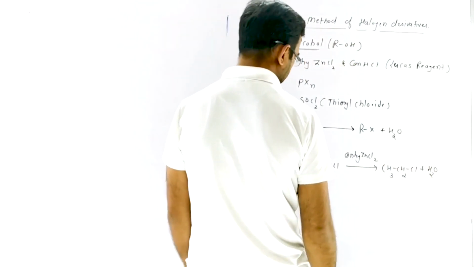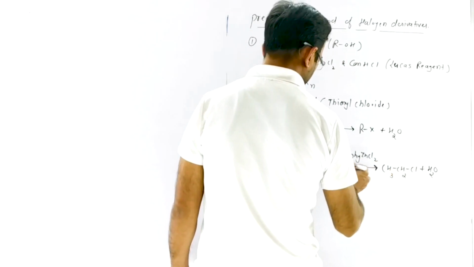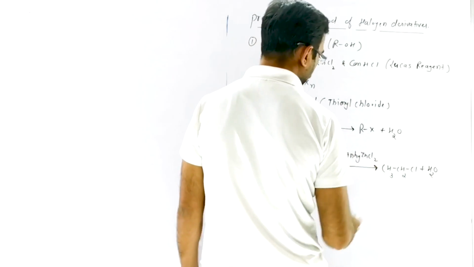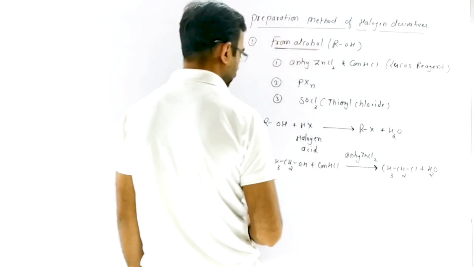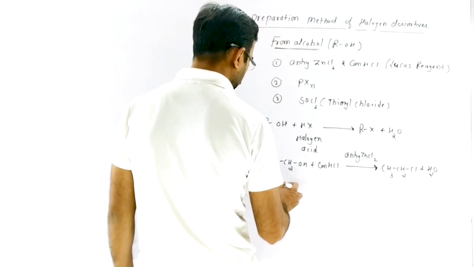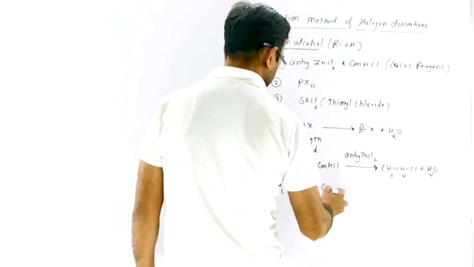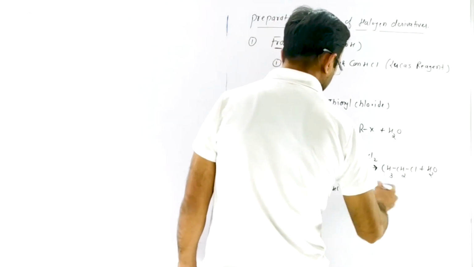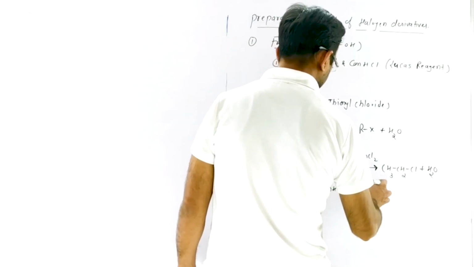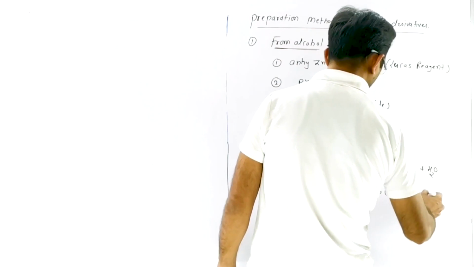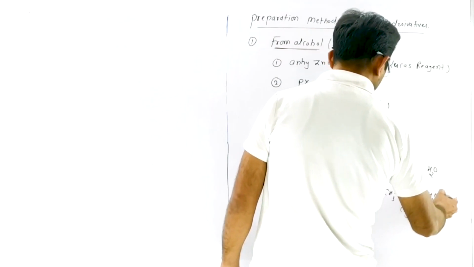So in this reaction, the OH group is removed from alcohol and substituted by the chloride group. Now a similar reaction is also possible with isopropyl alcohol, concentrated HCl, in presence of anhydrous ZnCl2, then the product is isopropyl chloride plus H2O.